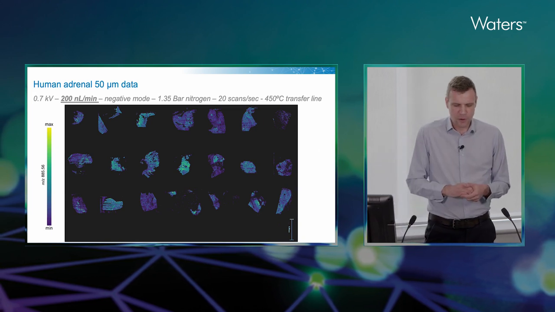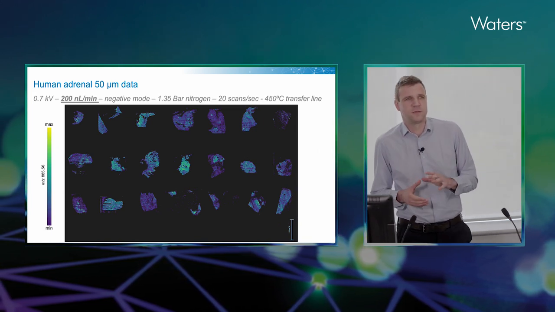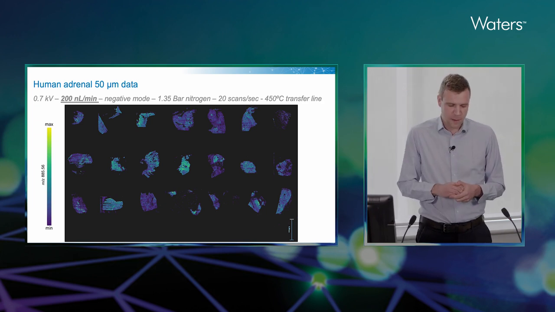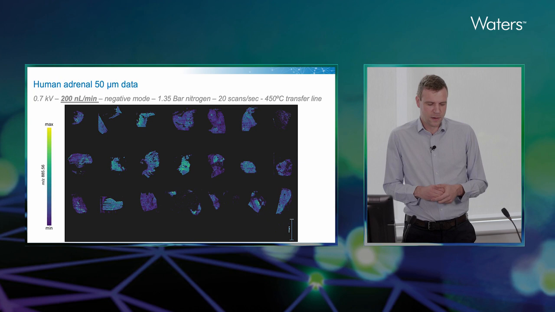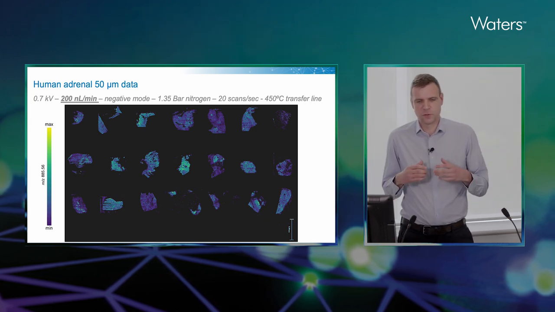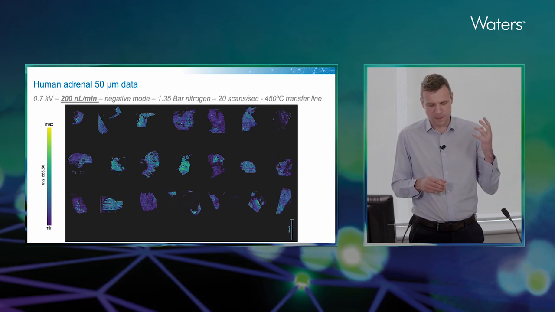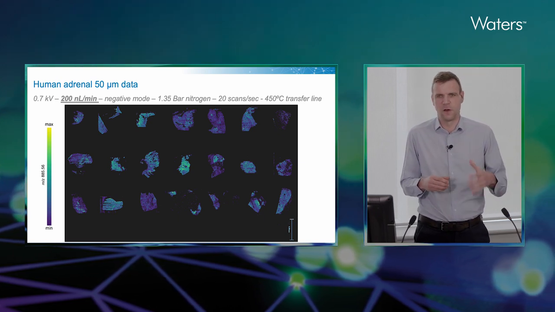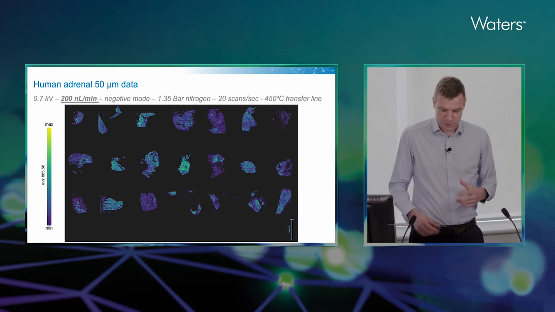So here what we've got is a series of human adrenal tissue. This is a mixture of different cancers present. Some are secreting hormones, some are not, some are benign, and some of this is actually normal tissue. So we did an initial sweep of all of these tissues at 50 micrometers just to show that we could get valid data using the low flow mode, but at not high resolution imaging.